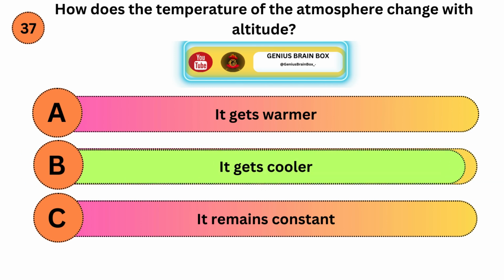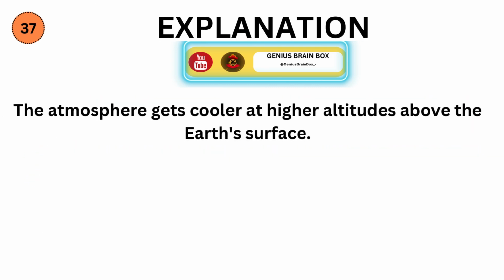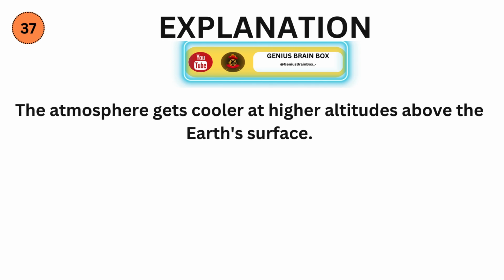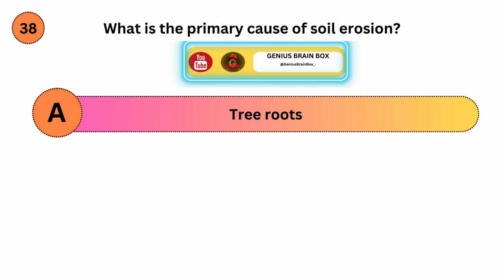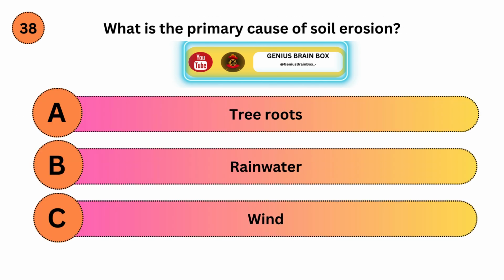Correct answer is B. Explanation. The atmosphere gets cooler at higher altitudes above the Earth's surface. What is the primary cause of soil erosion? Option A, tree roots. Option B, rainwater. Option C, wind.